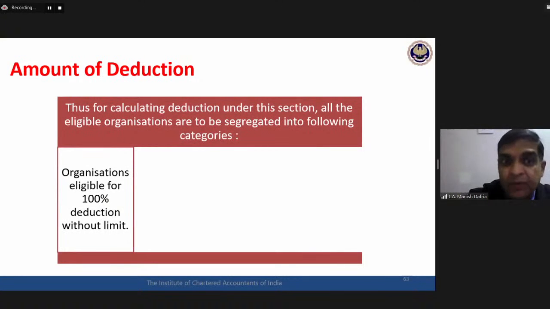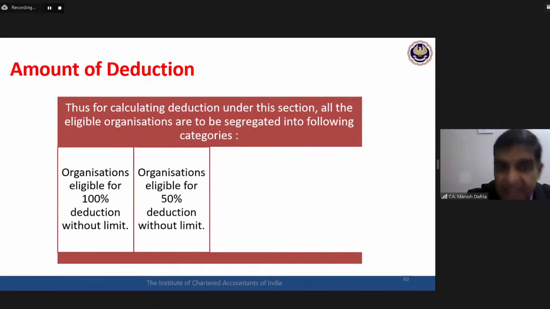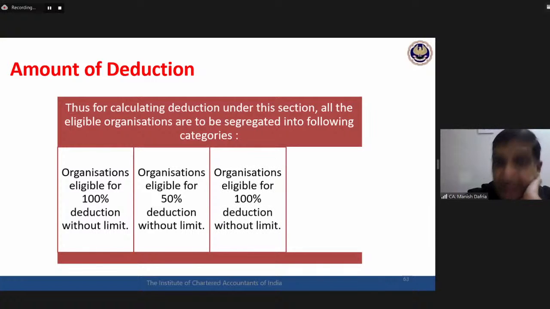Organizations eligible for 100% deduction without any limit. Whatever amount I wish, I can donate, and the total 100% donated amount would be eligible for deduction. Certain organizations are eligible for 50% deduction only. Donation I can give without any limit, but whatever donation I have given, only half of it, 50%, would be entitled for deduction. Third category,